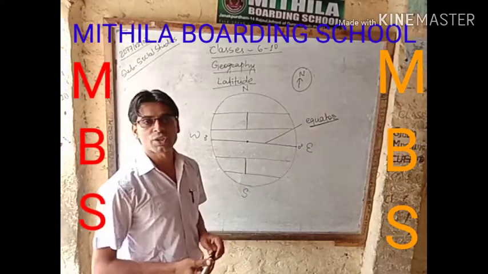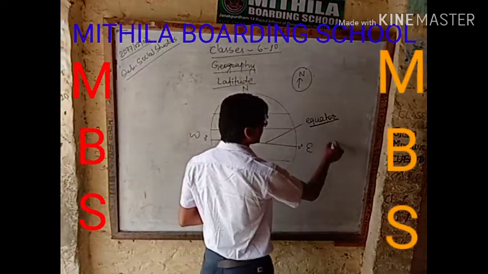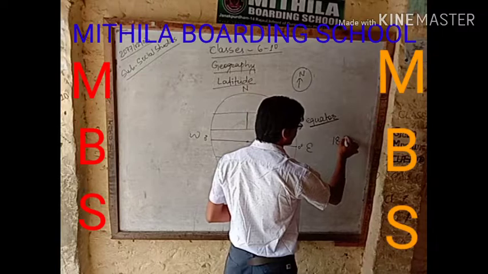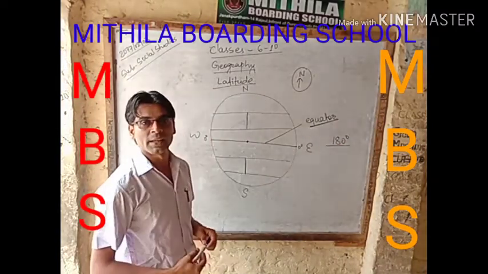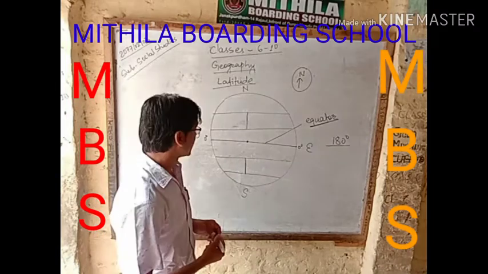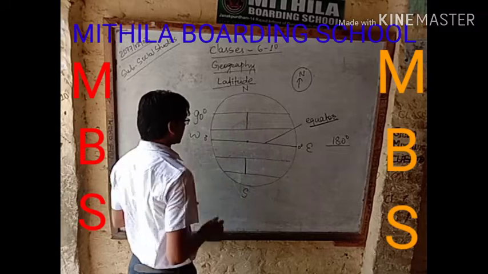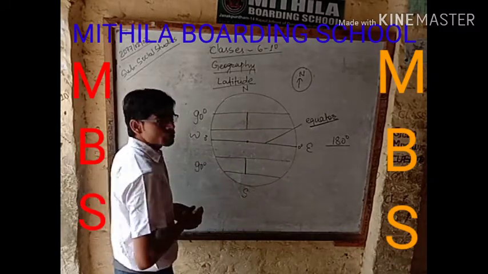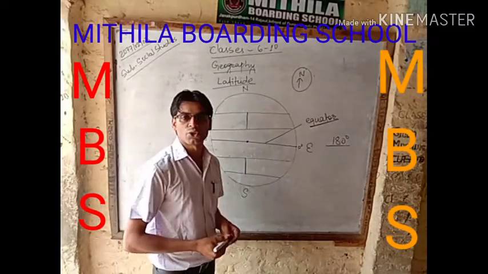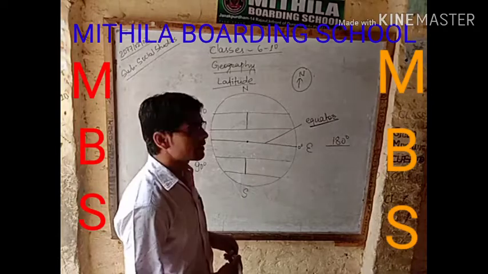How many latitudes are there in total? There are 180 latitudes altogether on the earth. Among them, 90 latitudes are in the north and 90 latitudes are in the south.